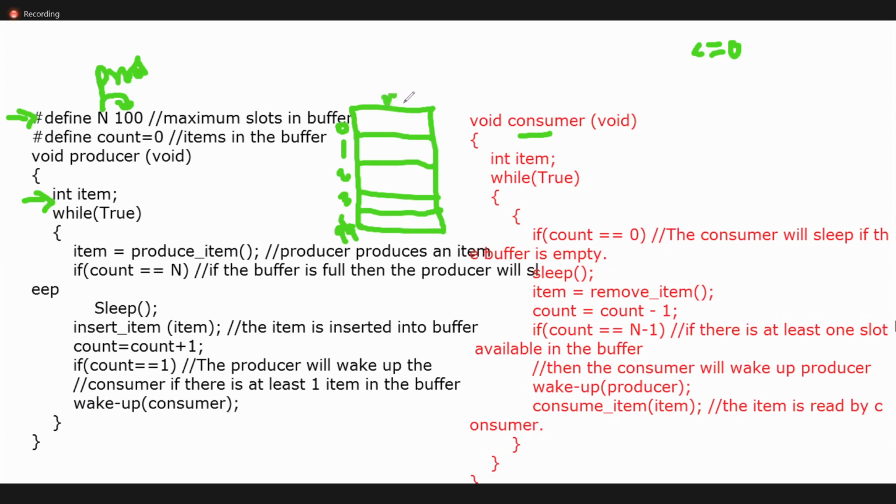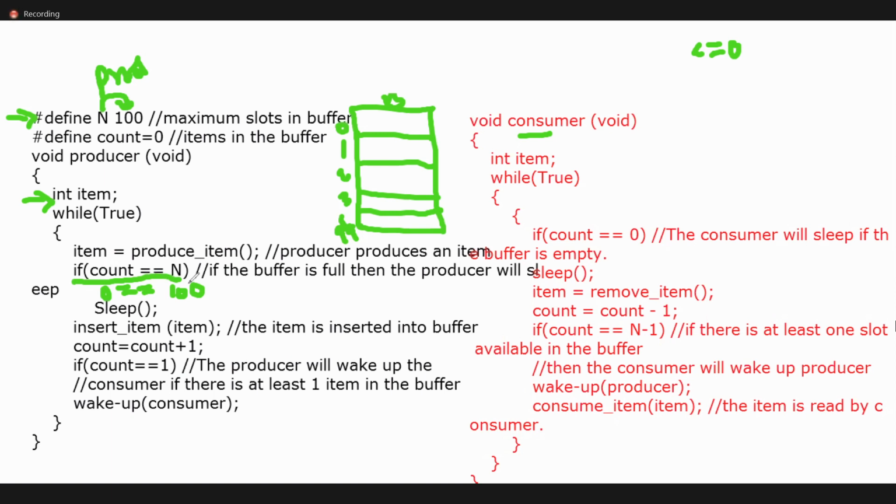Okay, this is the buffer. See, when this condition is true: if count equals n, what's the n value? 100. Yes or no? But as of now, count value is 0. Yes or no? This condition is false. But when this condition is true, just remember that. If count becomes 100, then only it will be true.